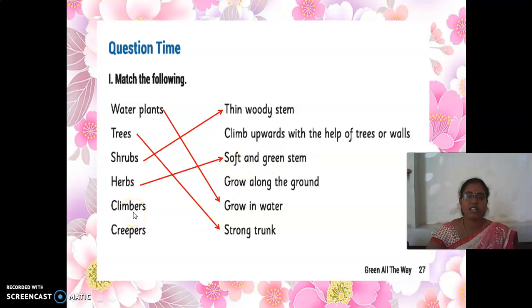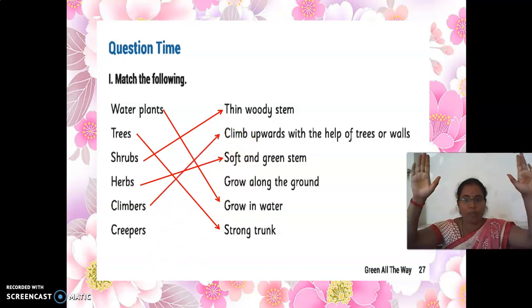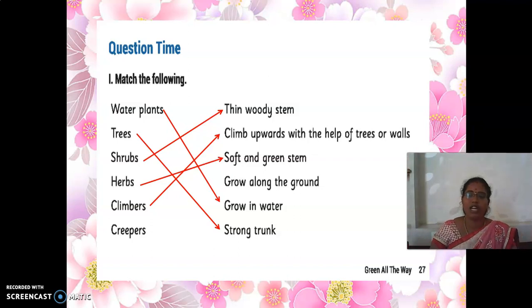The next one is climbers. What is meant by climbers? I hope you all find this answer very easily because the question is also climbers. The answer also starts with climb. Climbers means climb upwards with the help of trees and walls. If you have walls like this, you can keep climbers so that the wall is fully covered with the climber plant. For example, money plant.